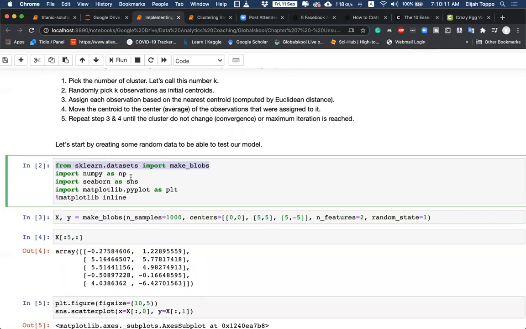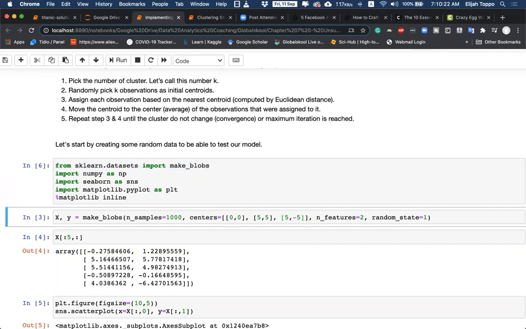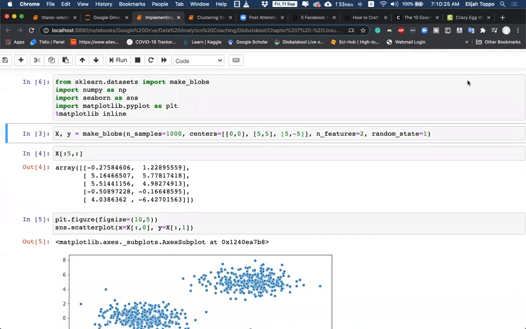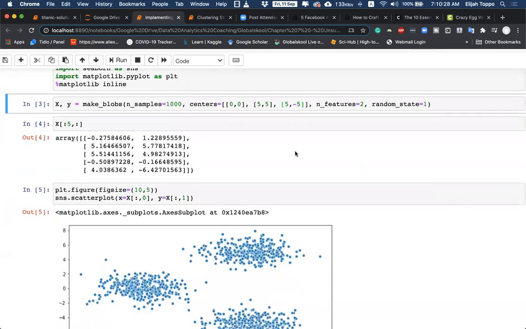We import NumPy, of course, Seaborn, Matplotlib, and we tell Matplotlib to plot things in the same Jupyter output. Then we call the method make_blobs, and these are the inputs required. The first is how many samples. So we're saying I want data with 1,000 samples, and these are the centers according to which I want to divide the data, for these many features, and a random state so that this code is reproducible. That is, next time I run the code, I need the same answers.